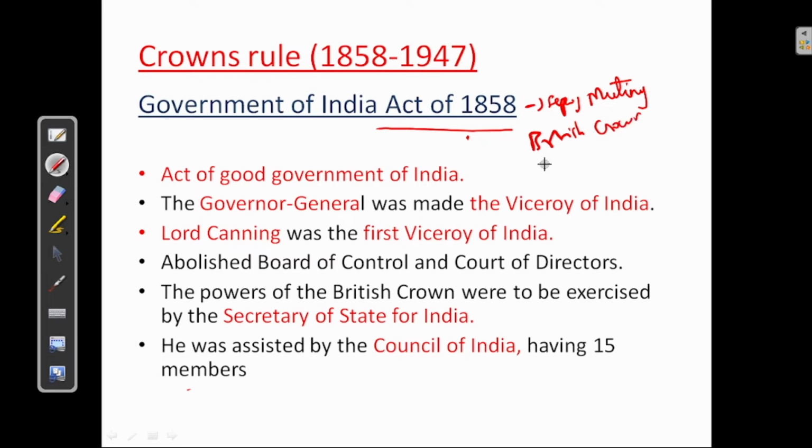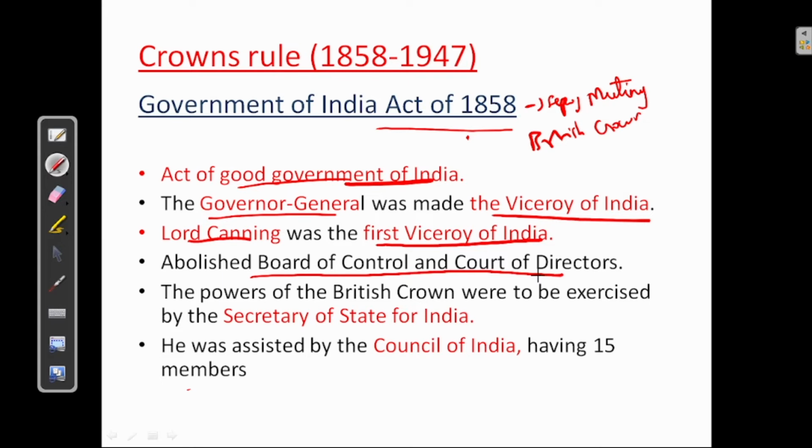Okay. So this is the Act for Good Government of India. So it is called as Act for Good Government of India. The Governor General was made the Viceroy of India. Okay, Lord Canning was the first Viceroy of India. It abolished the Board of Control and Court of Directors.